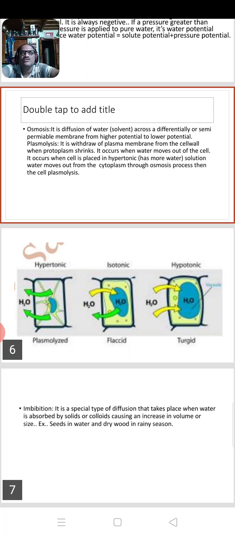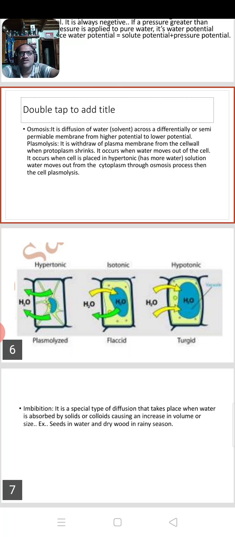When the water comes out, the plasma membrane shrinks and the cell is plasmolyzed.